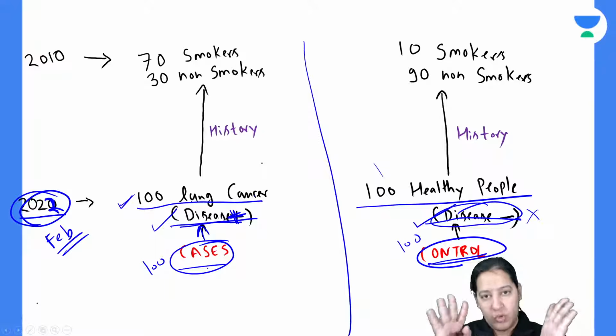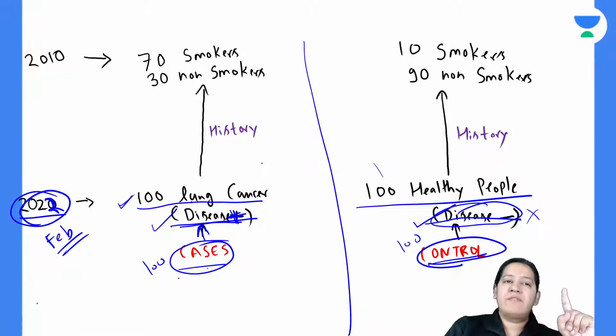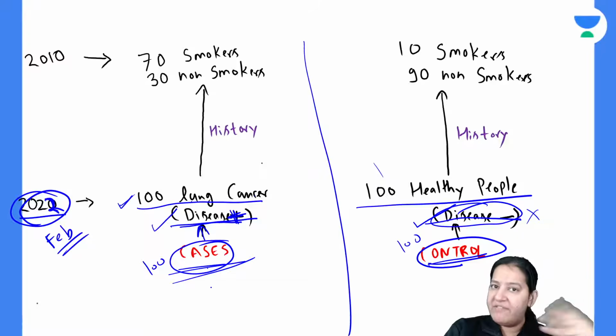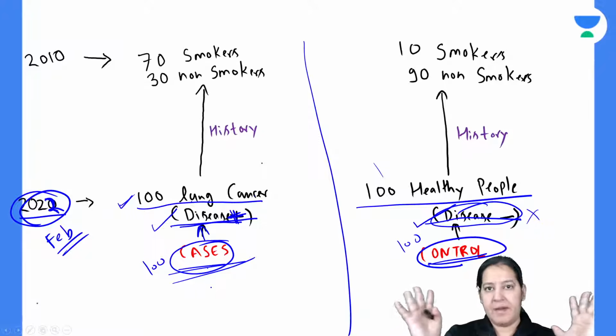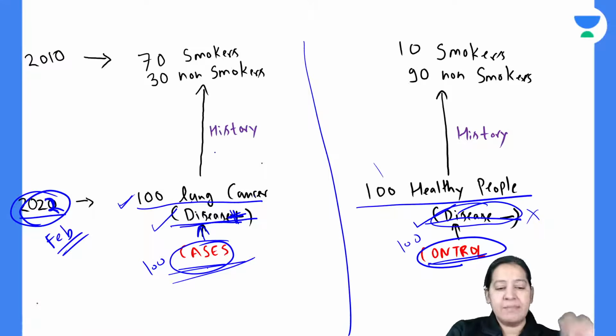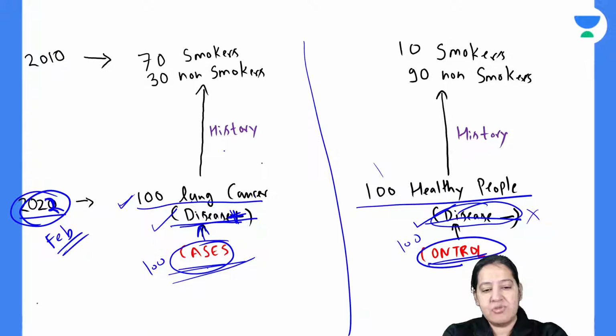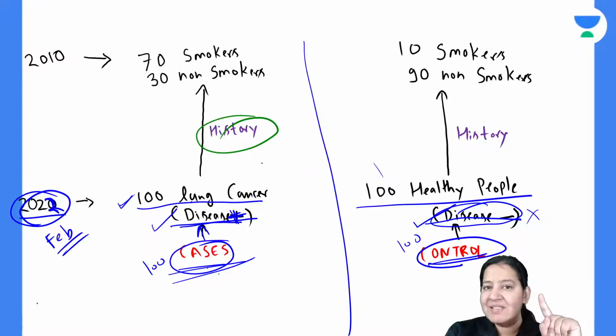What I will do now, I will start with the cases. I will call them one by one in my office and ask them the history. These are the cases, diseased persons. They already have lung cancer. They are on treatment, on chemotherapy, on radiotherapy. So I will ask them.